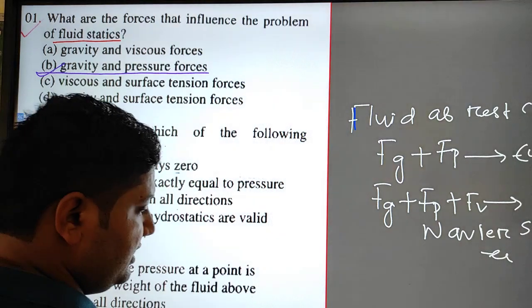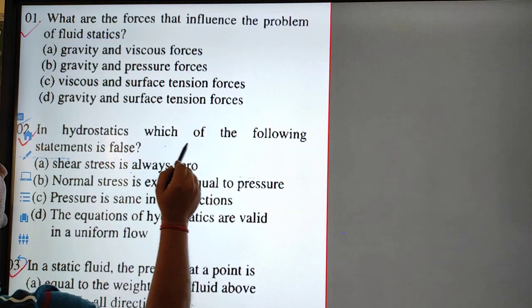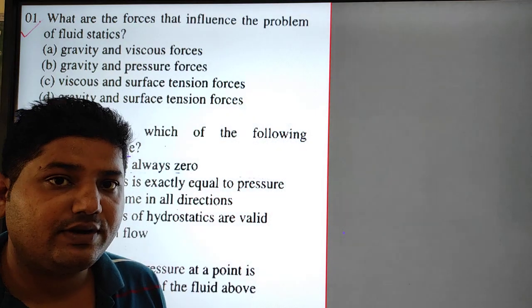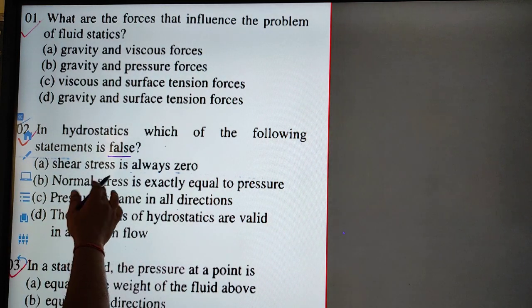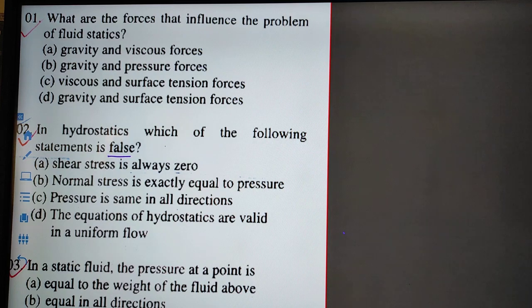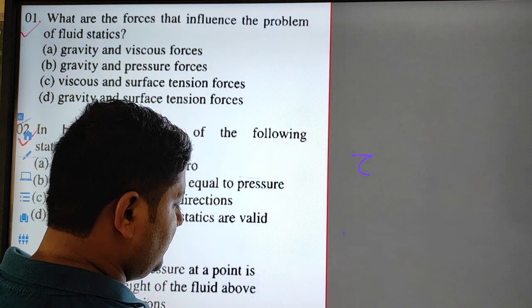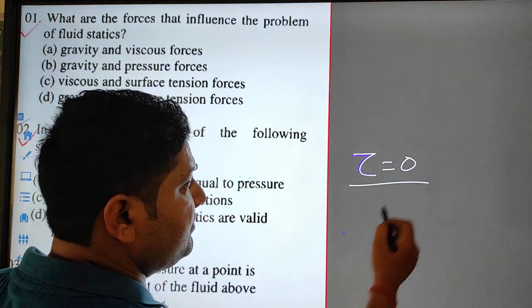Next, see the next question: in hydrostatics, which of the following statements is false? Shear stress is always 0. Obviously, if the fluid is in rest condition, there will be no relative motion between the fluid layers. So the shear stress among the fluid particles will become 0.